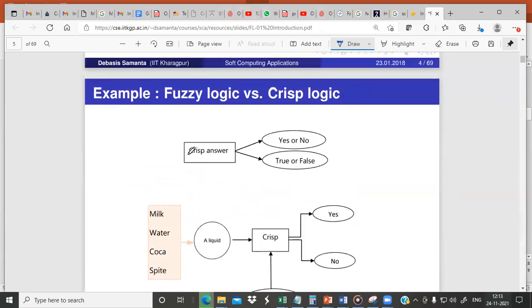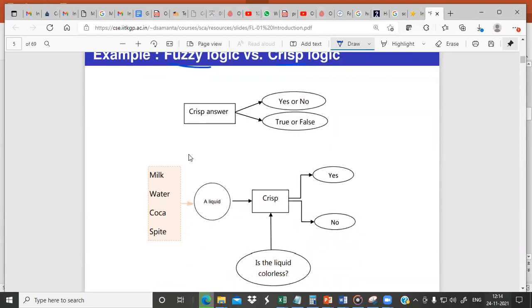So first let us try to understand the difference between fuzzy logic and crisp logic. First, let us understand crisp logic. For crisp logic, the answer will be either yes or no, or true or false, nothing else. Whether something will happen or not, you'll have a definite answer, either yes or no. You don't have something in between. Take this example: milk, water, Coke, Sprite, all of these are liquids. You take any one of them, and the question is whether the liquid is colorless. Then you will get the answer as either yes or no, right?